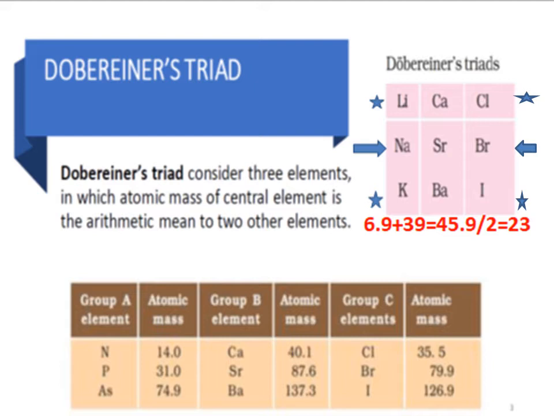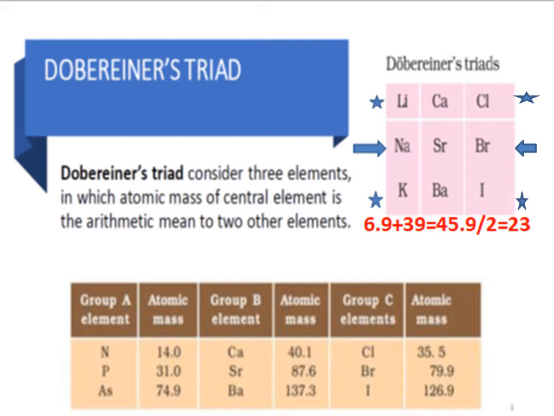He arranged those elements in the form of triads. At that time 30 plus elements, mostly 33 elements, were present, and he classified them in the form of triads. So what is meant by a triad? A triad means a group of 3 elements having similar properties.